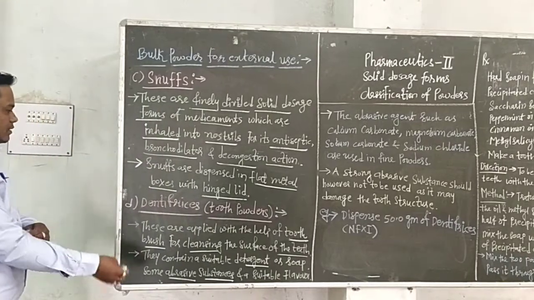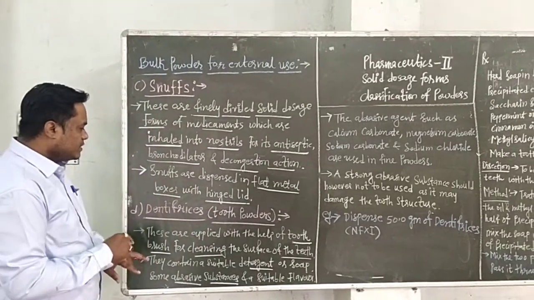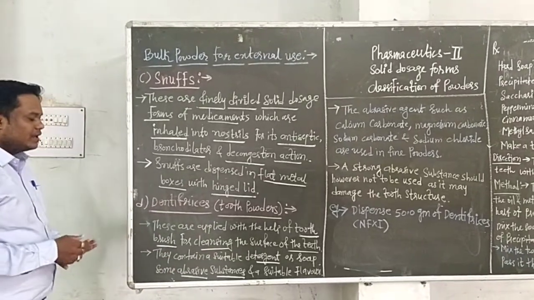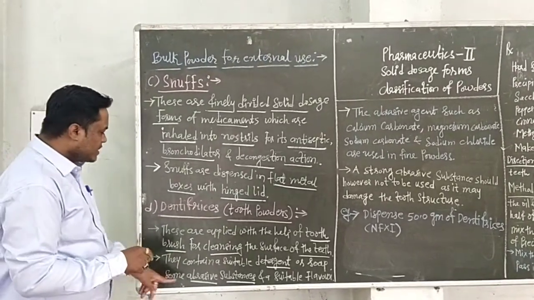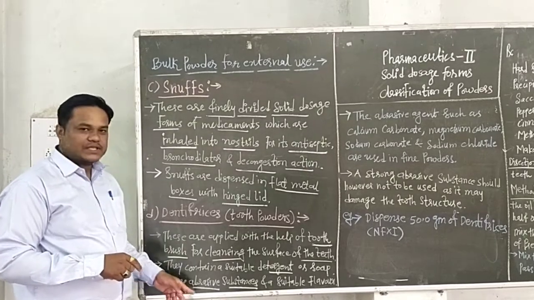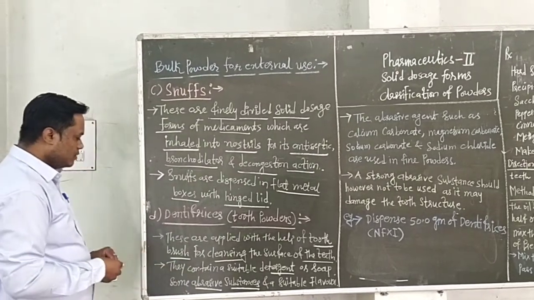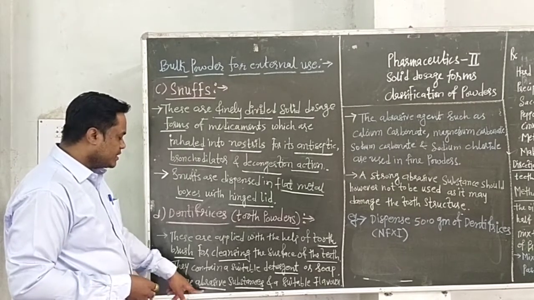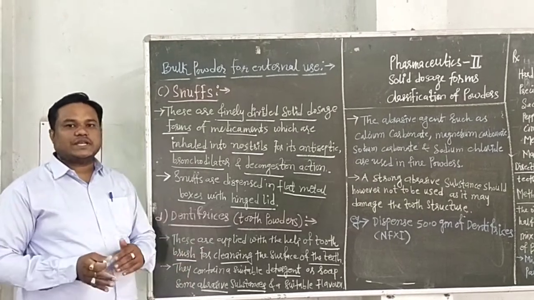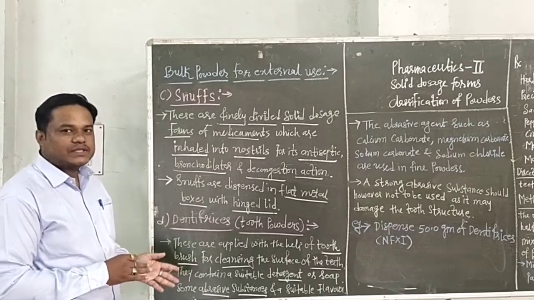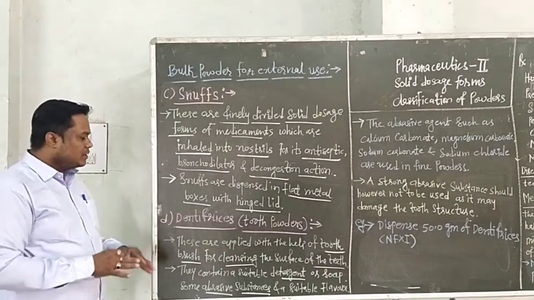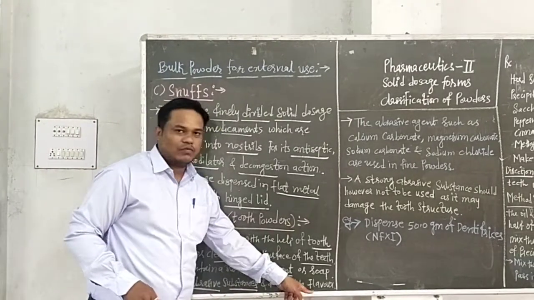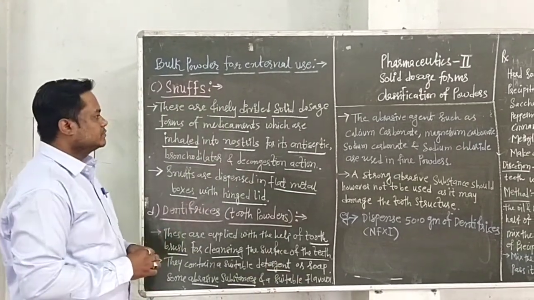It means the tooth powder contains, first, a suitable detergent or soap, which forms a foam, and second, some abrasive substance. The abrasive substance removes the stains or debris and residual stain of the teeth, and it contains a suitable flavor for the flavoring property.